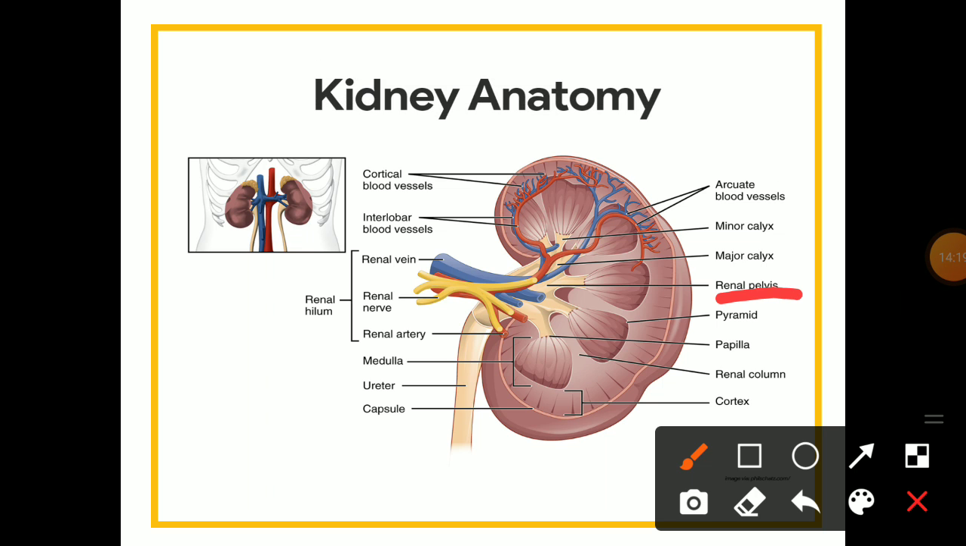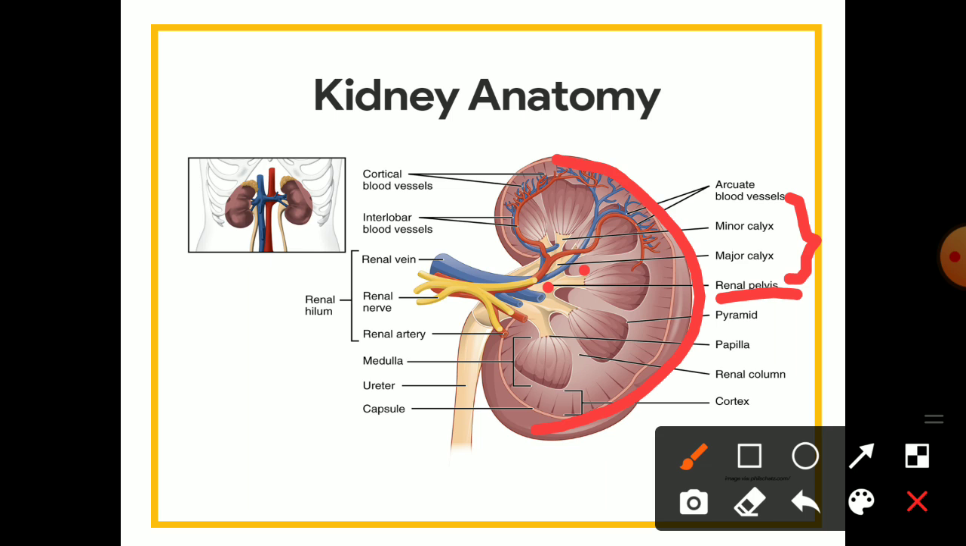This renal pelvis contains some projections which are known as calyx. Here you can see major calyx and minor calyx written. These are the two projections: this one is the major calyx and this one is the minor calyx. Together they are known as calyces.